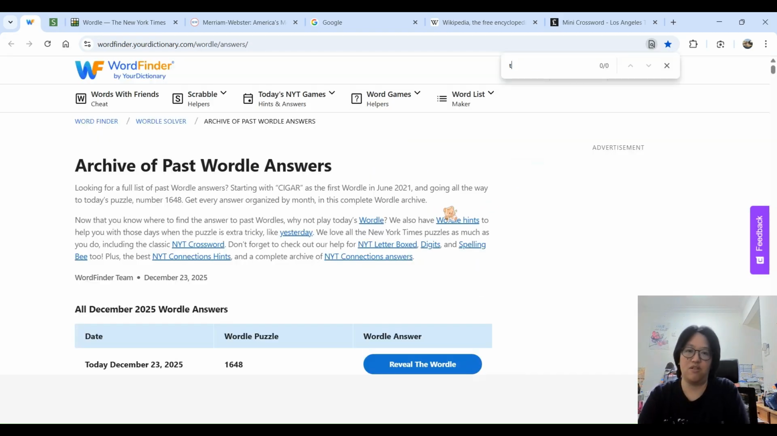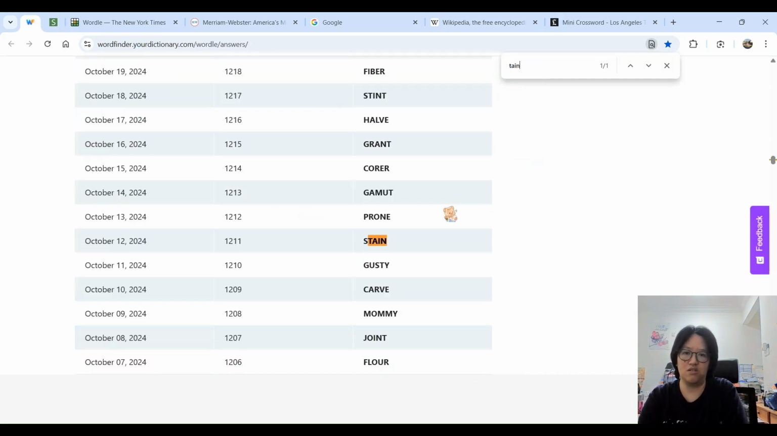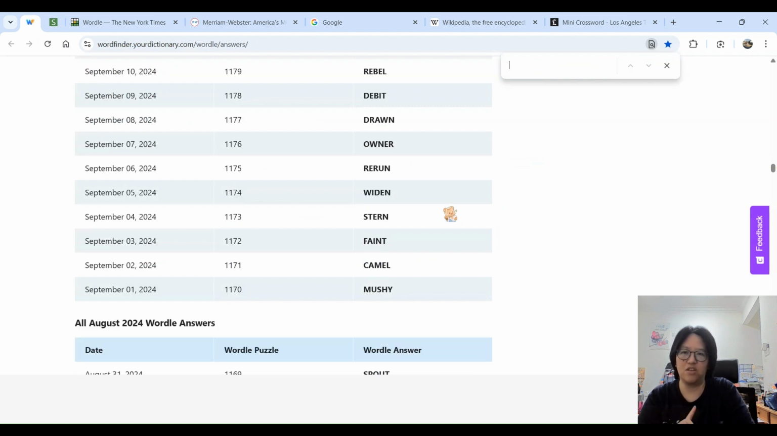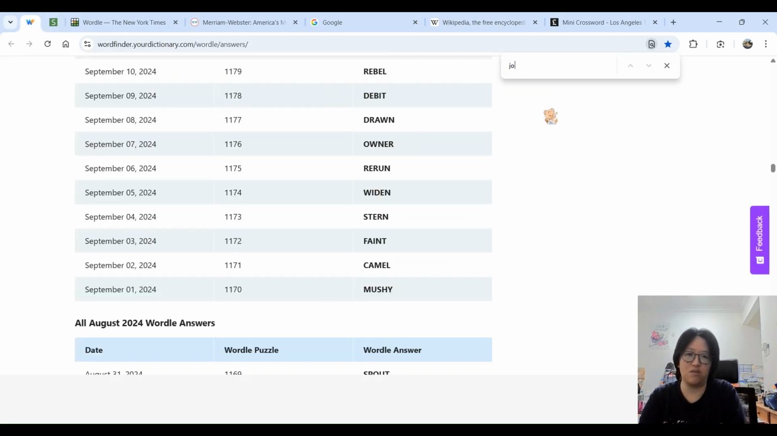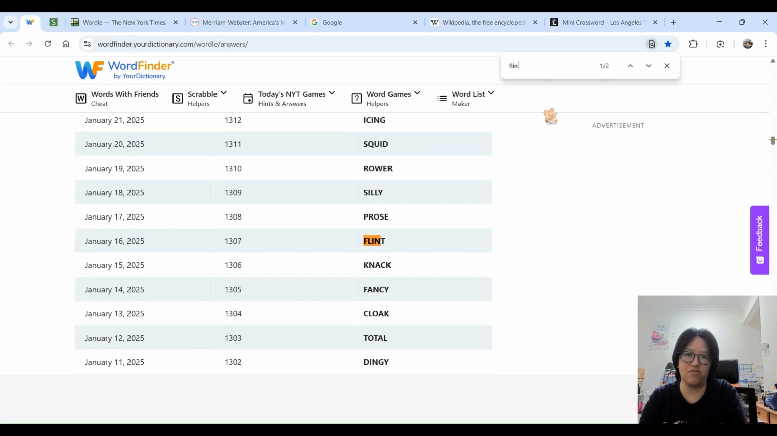Word finder. Taint. Taint, no. Faint, yes. So taint, no. Faint, yes. Joint, I think yes as well. Joint, yes. Flint, I think also yes. Yes. Glint is today.